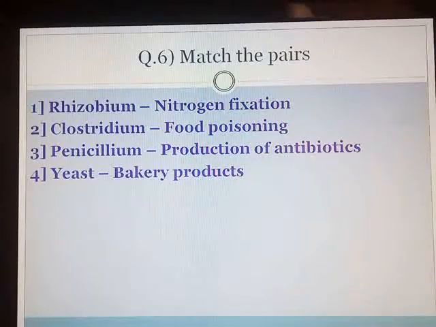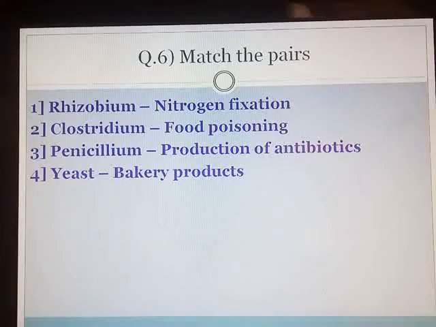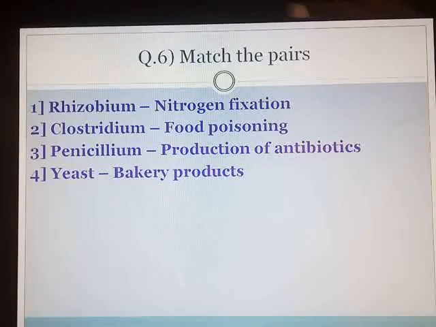Clostridium, you know, it is a harmful microbe. It destroys the food by causing food poisoning. So answer is Clostridium, food poisoning. Next is Penicillium, production of antibiotics. It is very important in the production of penicillin, a very important antibiotic known to us.